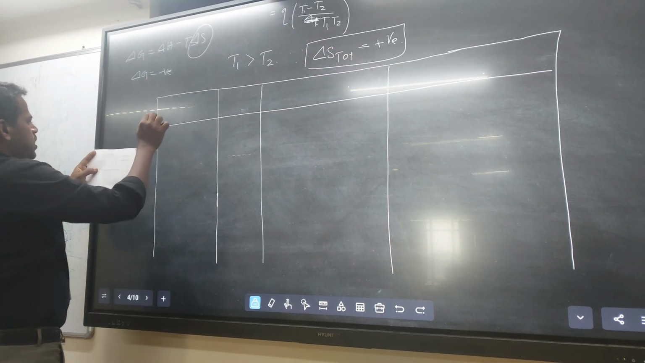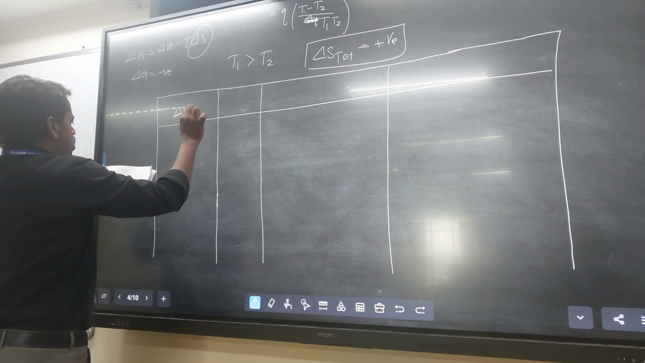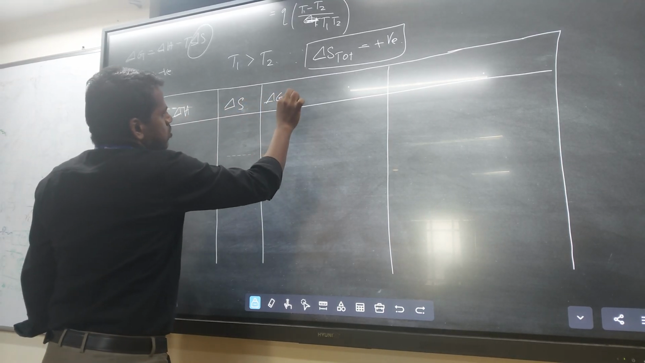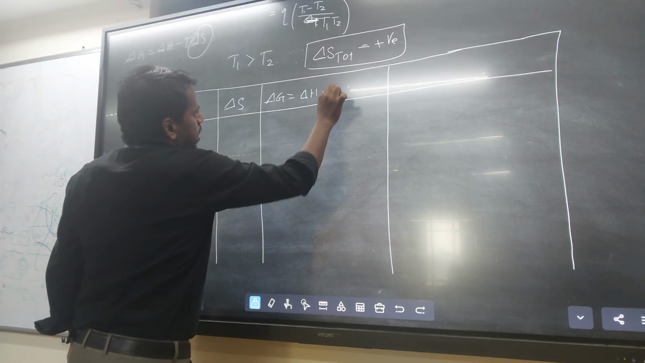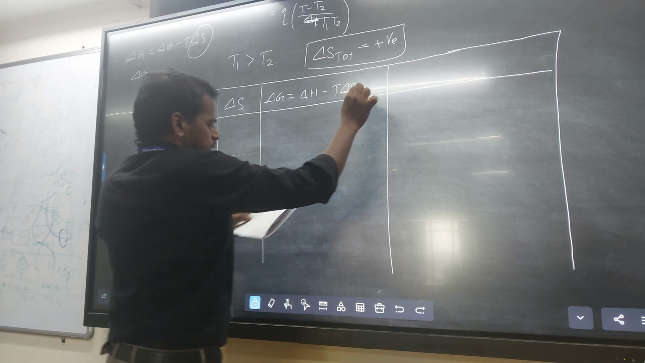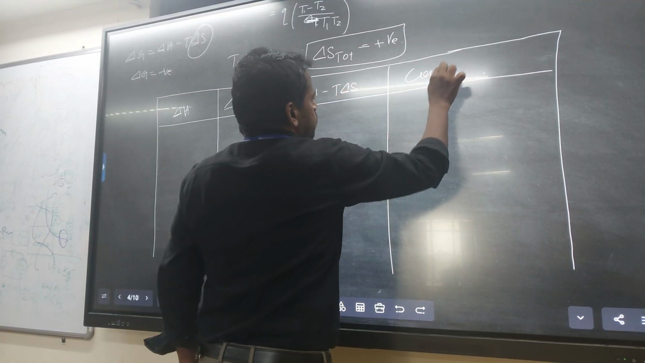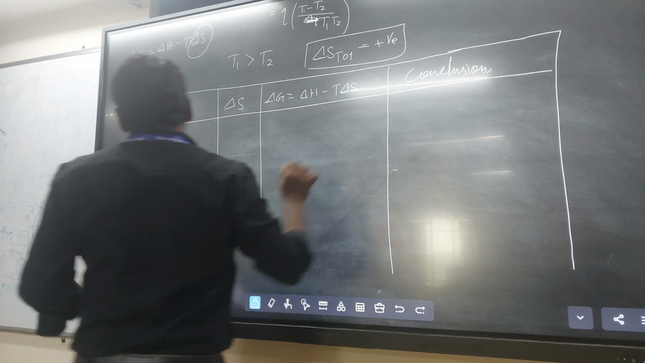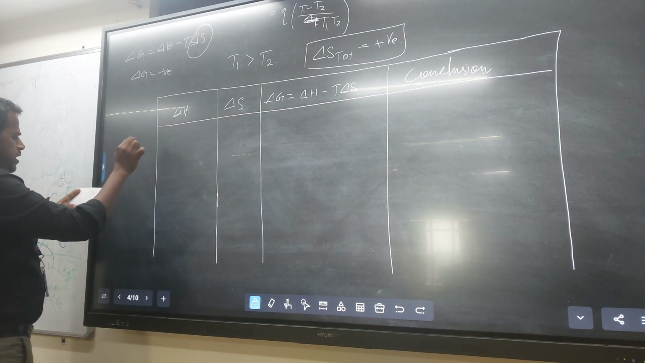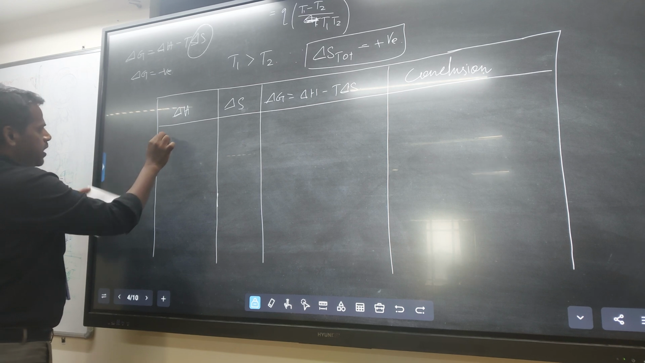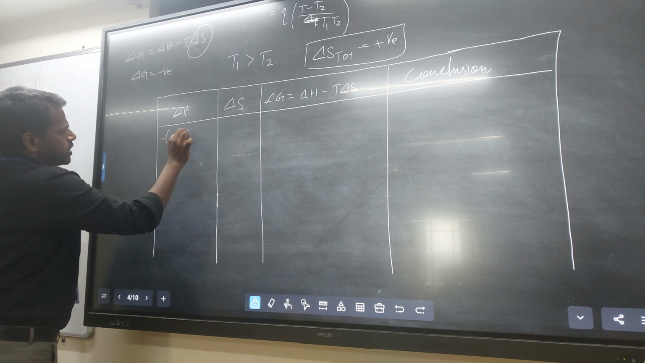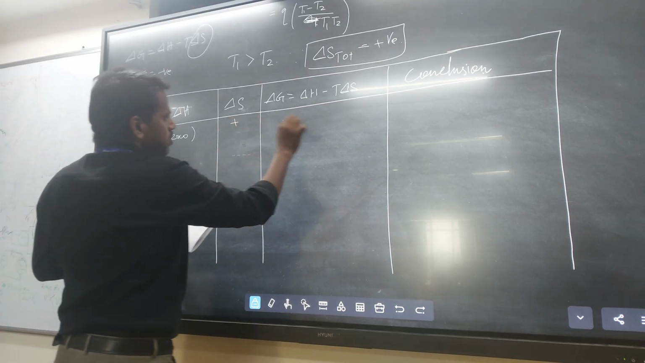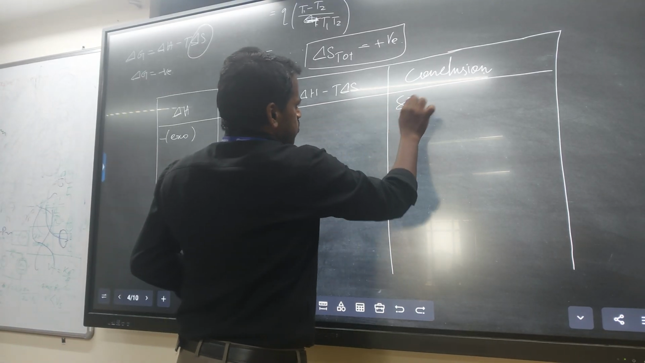In the equation, we look at what happens to delta H, what happens to delta S, delta G equals delta H minus T delta S, and the conclusion. So delta H is negative, that is an exothermic reaction. Here positive, here negative, spontaneous.